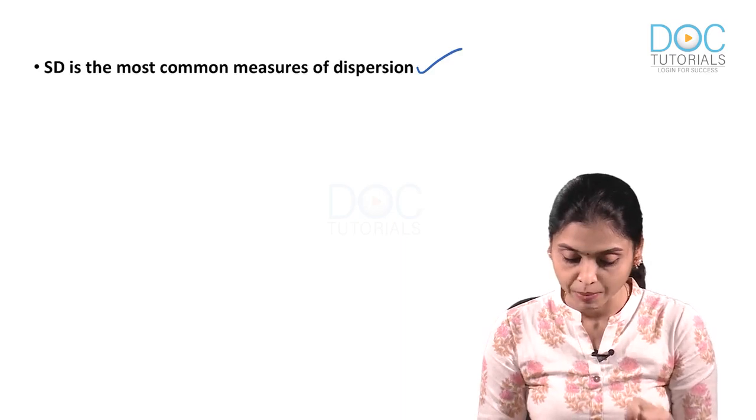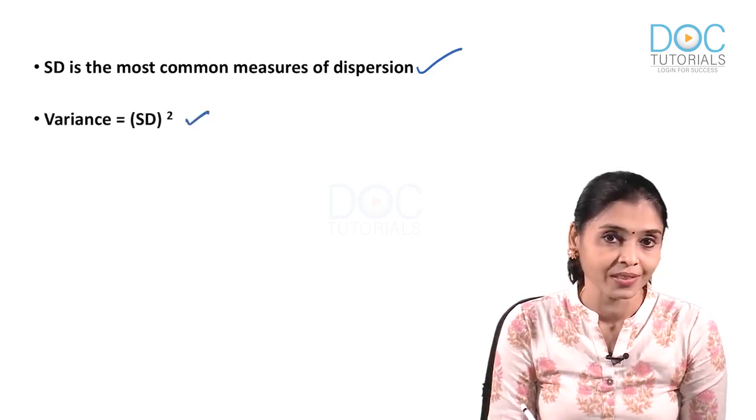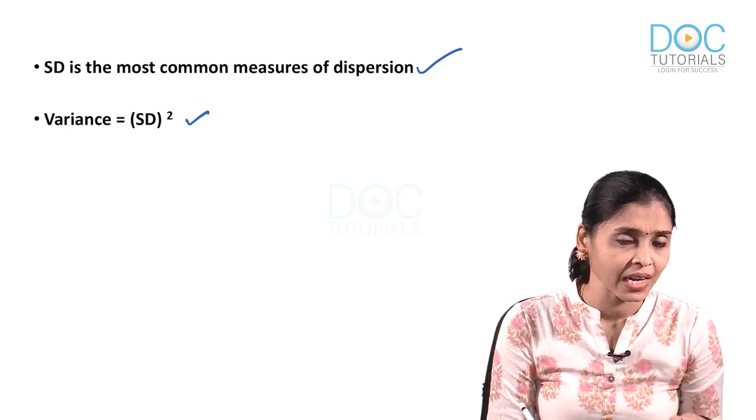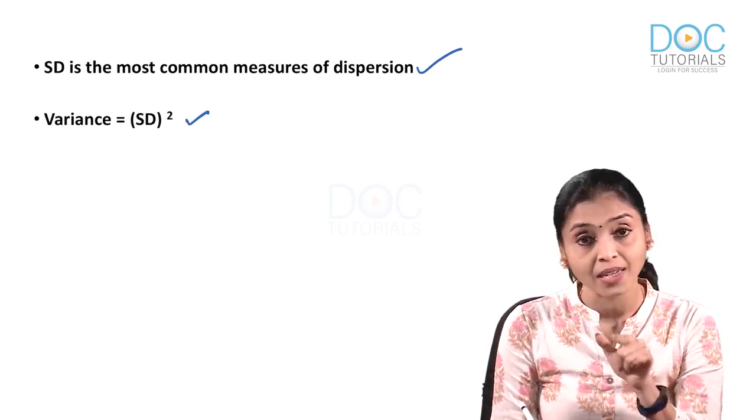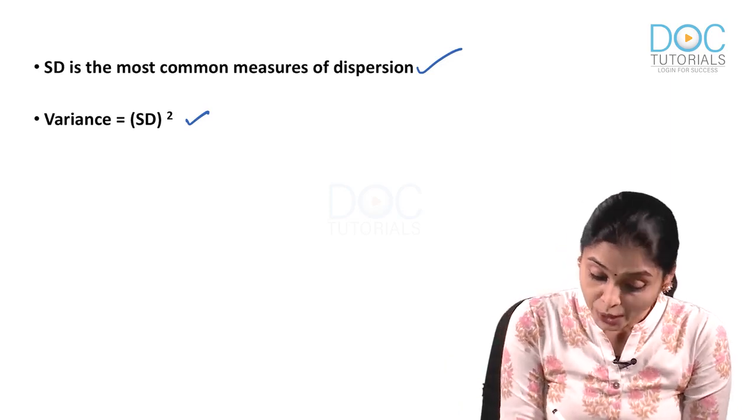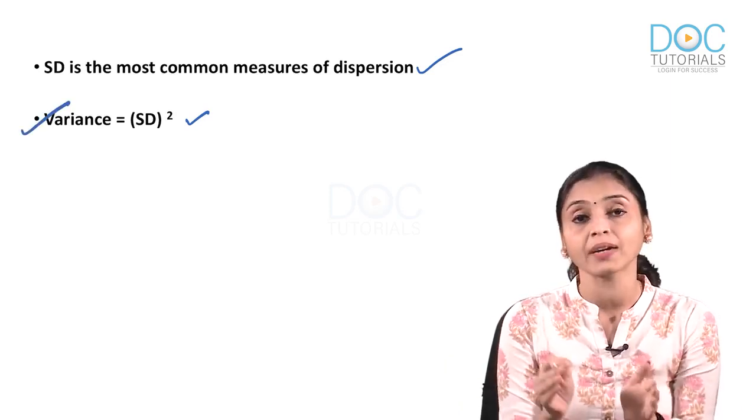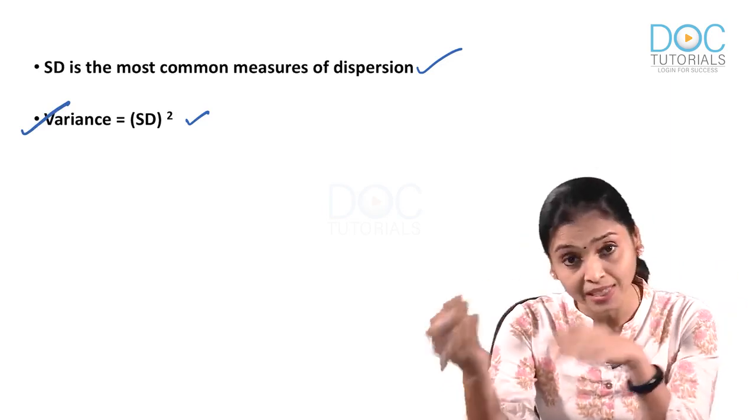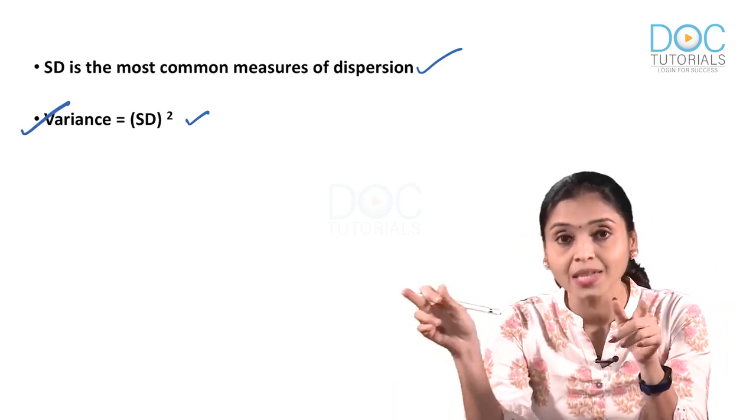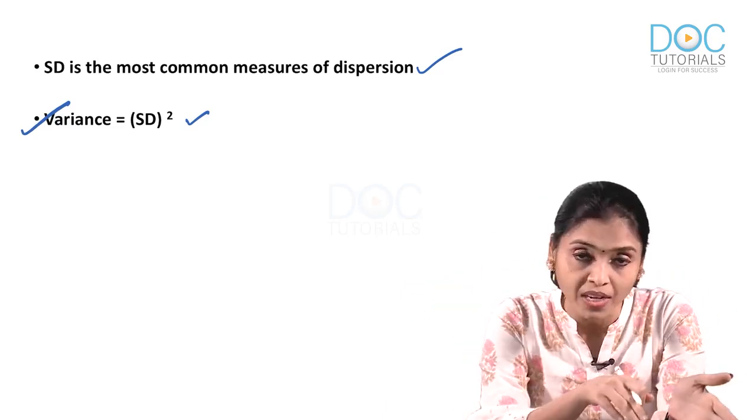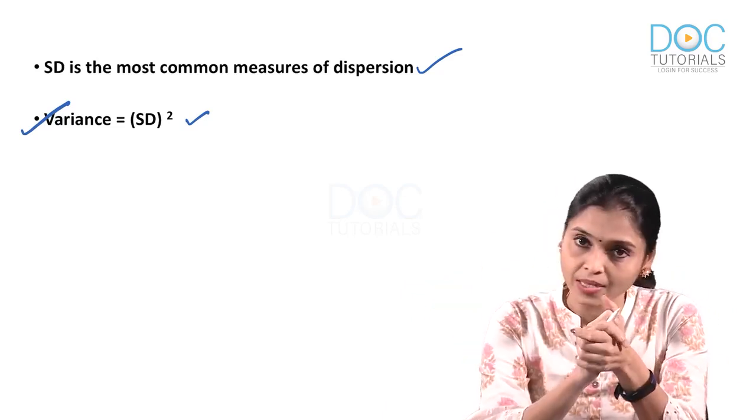Next MCQ, very important. Variance equals standard deviation squared. See, variance was there in our options, right? So, variance is nothing but the square of standard deviation. This is important, not only this relation, but I have seen questions where standard deviation would be given and you will be asked to find out variance, and the other way around. So, variance is the square of standard deviation, and standard deviation would be the square root of variance. That way you can find out the answer.